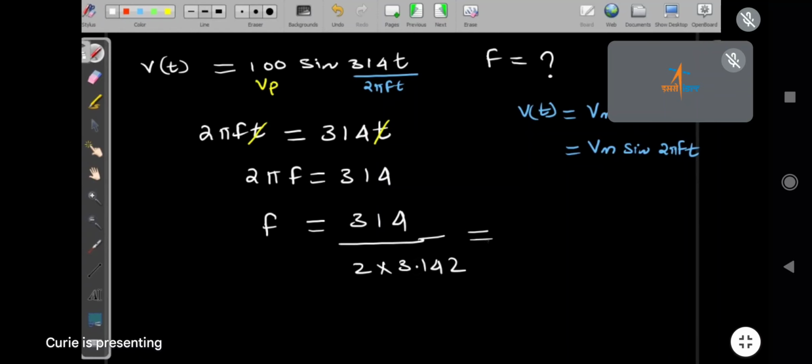Now you see this equation, f equal to 314 upon 2 multiplied by 3.142. We don't have the calculator. We have to make the simplification much easier. What do you do? How do you simplify?